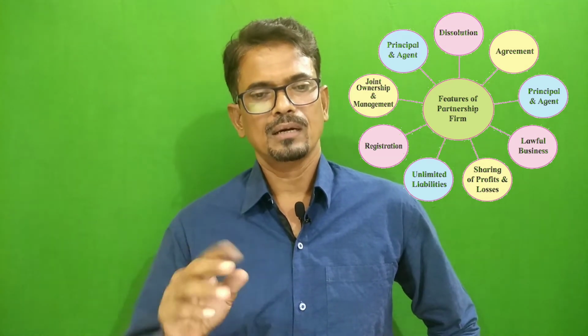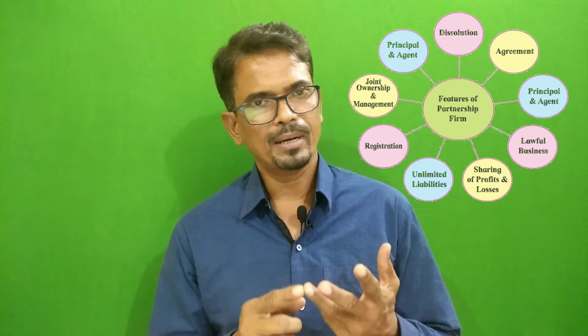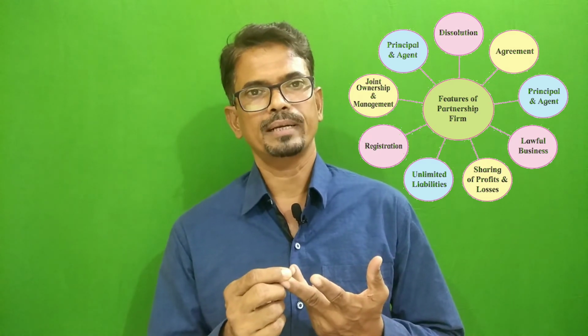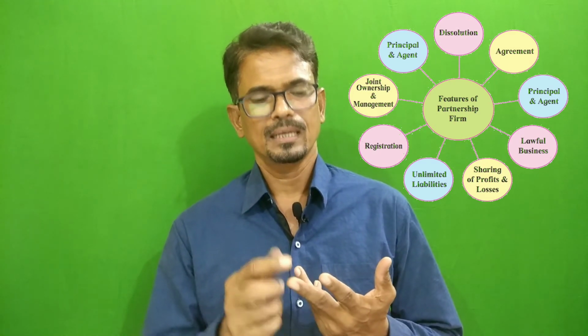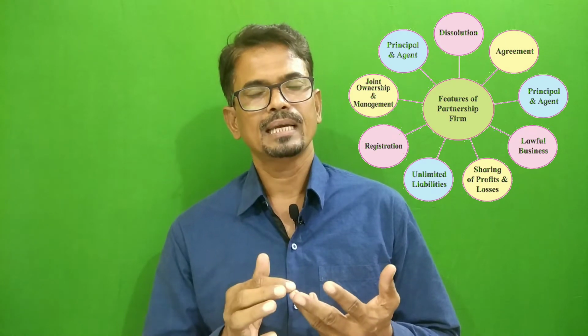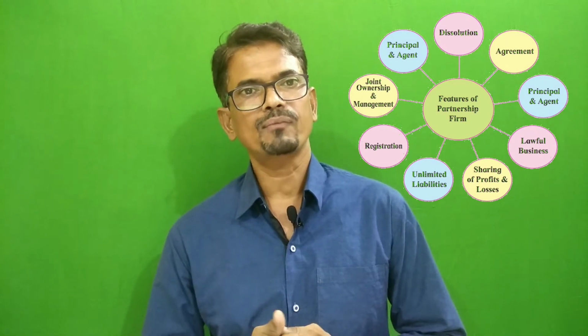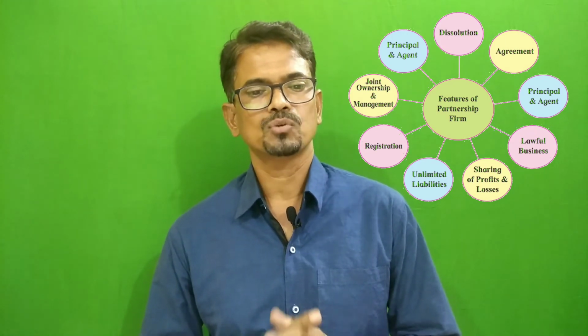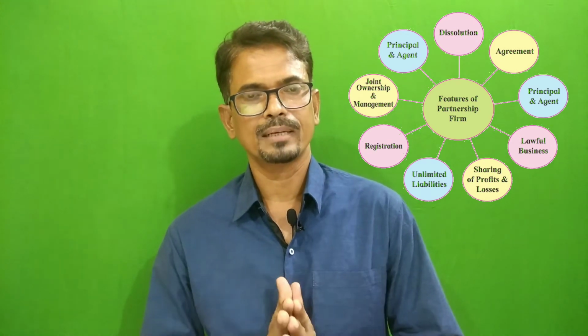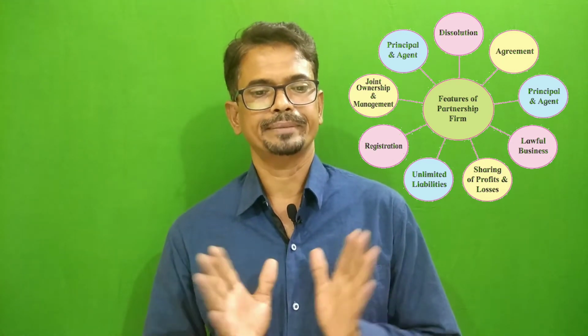As an example, A, B, C are three partners and A has become insolvent. In that case, B and C will pay his amount of debt as partners. So here the liability of the partners is unlimited.